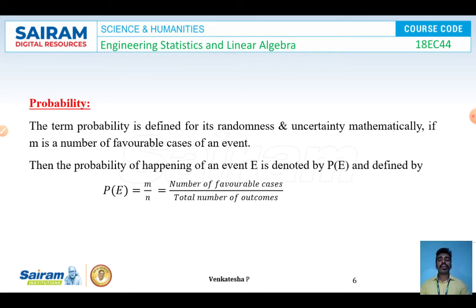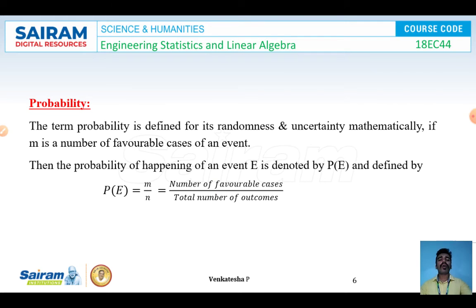One most important concept is probability. The term probability is defined for randomness and uncertainty mathematically. For example, if m is the number of favorable cases of an event and n is the total number of outcomes of the same experiment, then the probability of happening of an event is denoted by P(E) and is defined by P(E) = m/n, which is the number of favorable cases divided by the total number of outcomes.